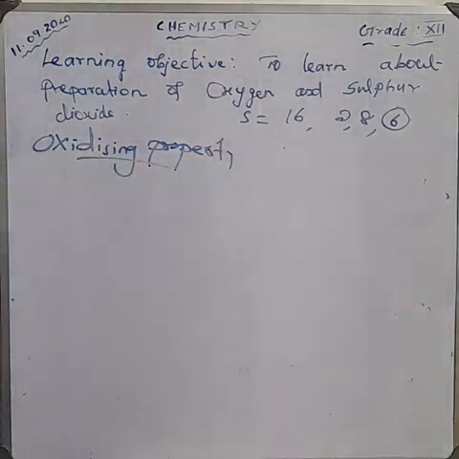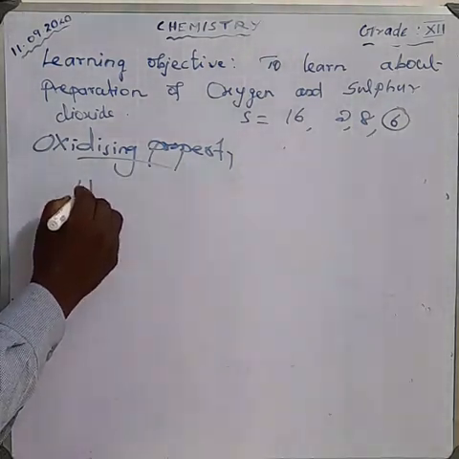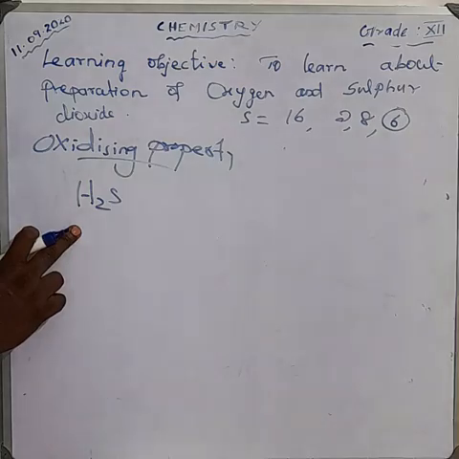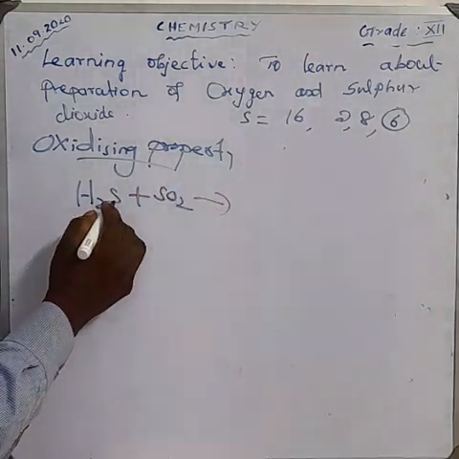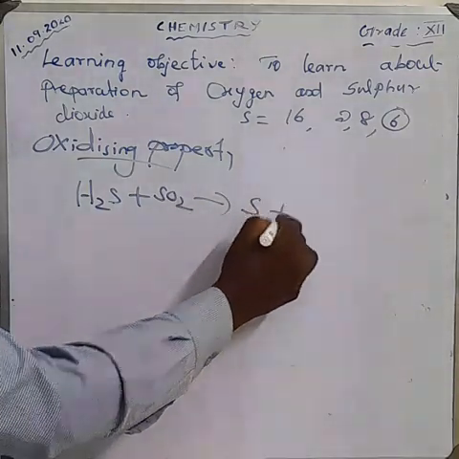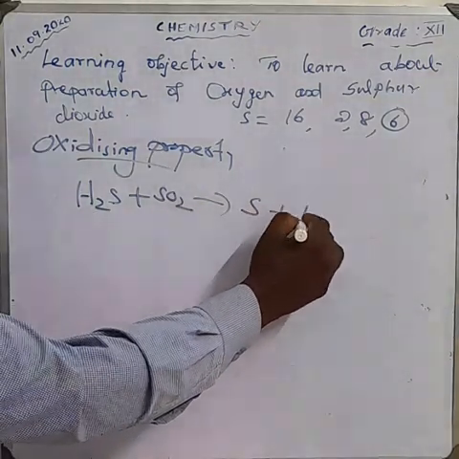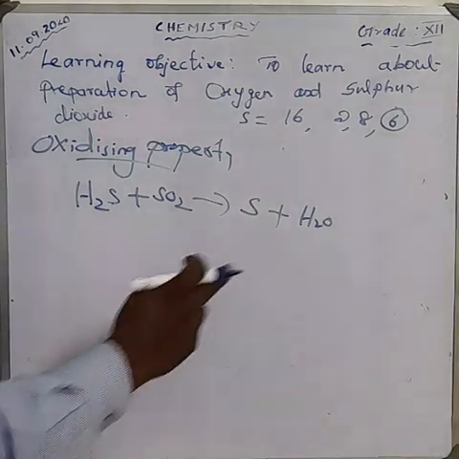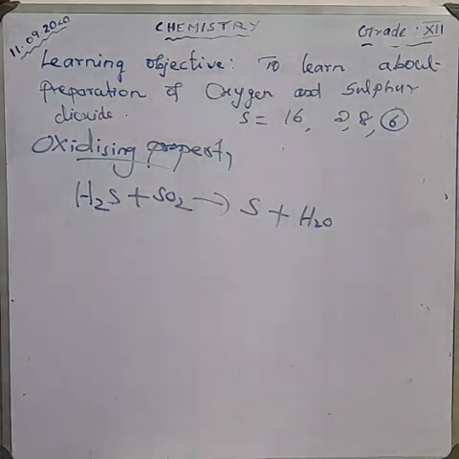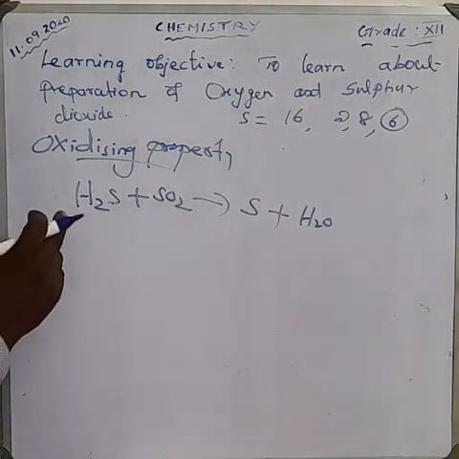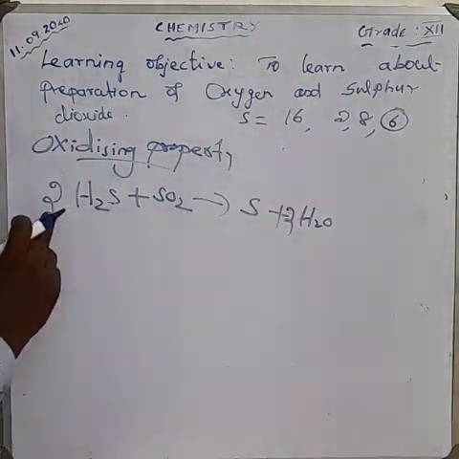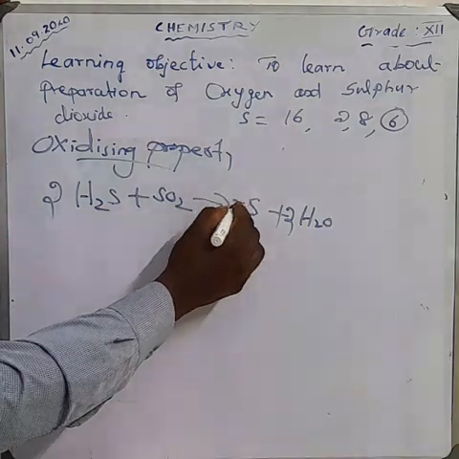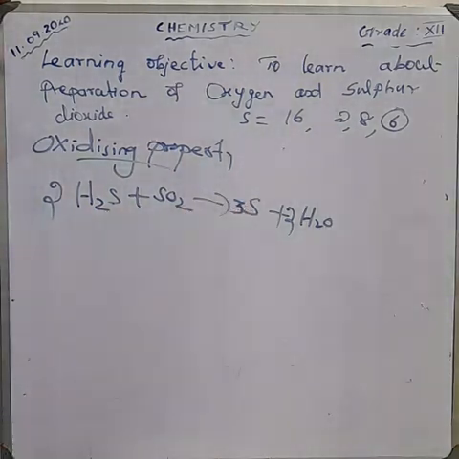Oxidizing property of sulfur dioxide. Here we are taking hydrogen sulfide. The formula for hydrogen sulfide is H2S. On reacting with sulfur dioxide, we get sulfur. Sulfur is formed, and hydrogen combines with oxygen to form water. Here I have 2 hydrogen, here I have 2 hydrogen. How can you balance the equation? Make it 2 here. Now sulfur: 2 plus 1, 3 sulfur. Now the oxygen is balanced, everything is balanced.